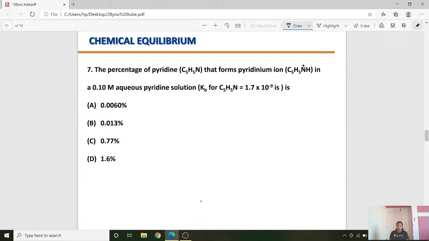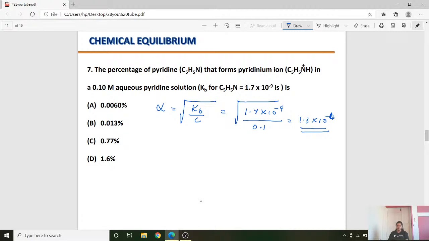Now we know that the degree of dissociation alpha is equal to square root of Kb by C. So this will be, students, square root of Kb, that is 1.7 into 10 to the power of minus 9, and C is concentration, that is 0.1. So it will be almost how much? 1.3 into 10 to the power of minus 4.